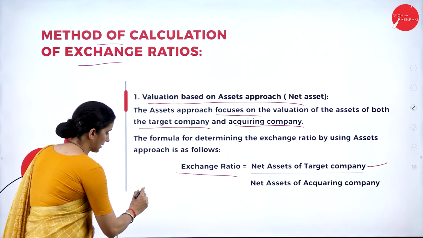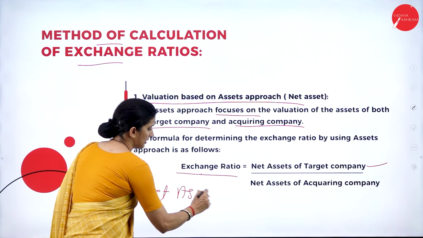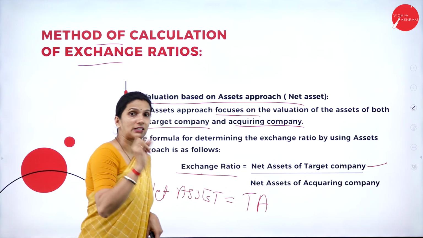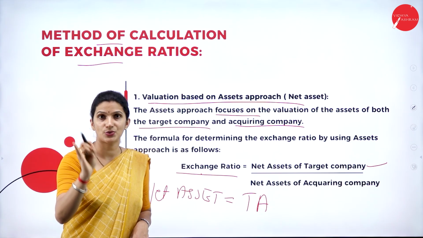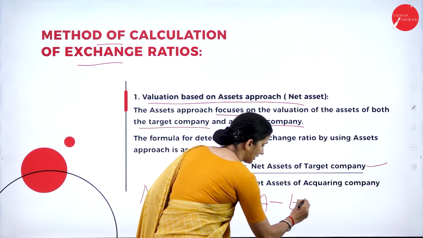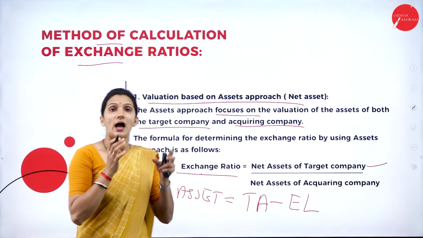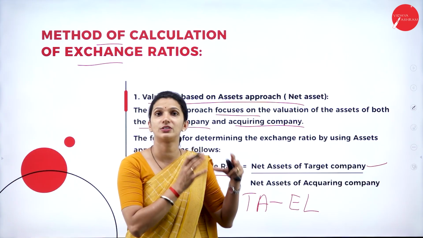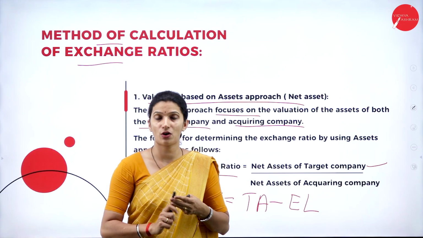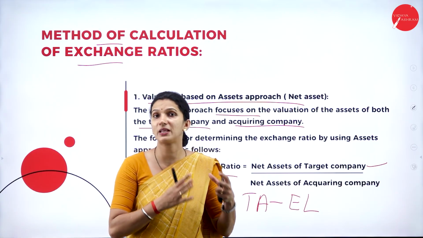Important: net asset here is your total asset, including fixed asset as well as current asset, minus external liability. External liability means apart from the equity shareholders' funds, for example equity share capital, profit and loss account, general reserve, reserve fund or security premium.